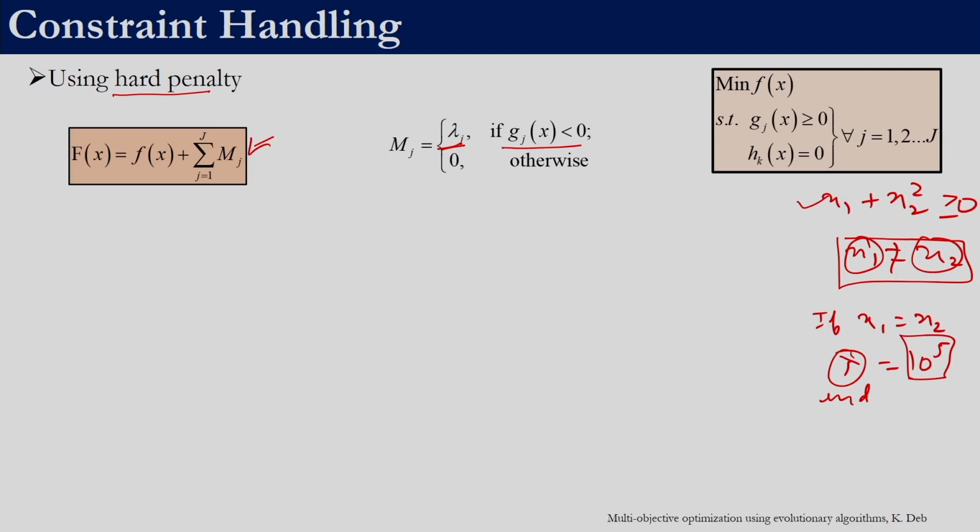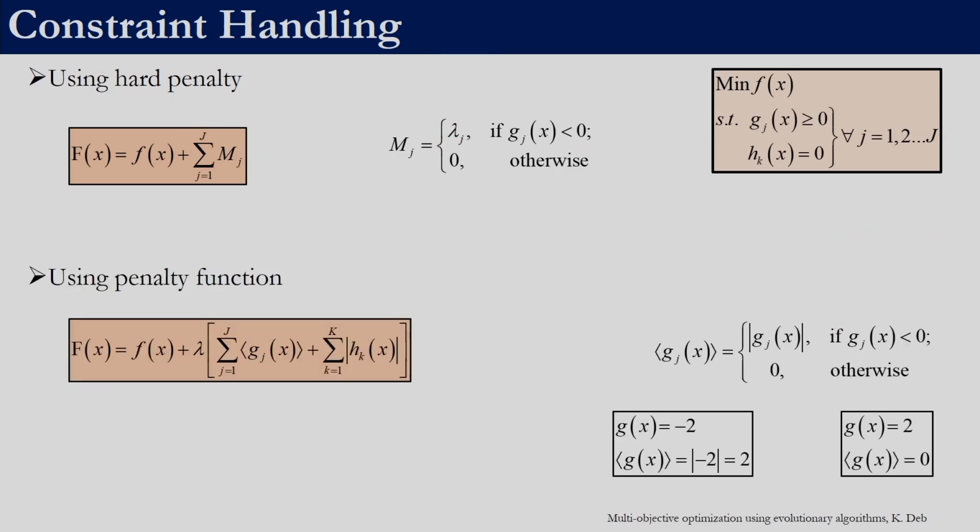Irrespective of the amount of violation, we add a penalty. This lambda value itself is selected in such a way that we don't need to include a lambda over here. It is sufficiently big such that whatever role lambda was playing here, in the previous slide we had seen f is equal to f plus lambda times the total penalty, right. If it is calculated in such a way that a feasible solution will always win over an infeasible solution irrespective of the objective function value, it is fine. So this is the one that we discussed in the previous slide, using a penalty function.